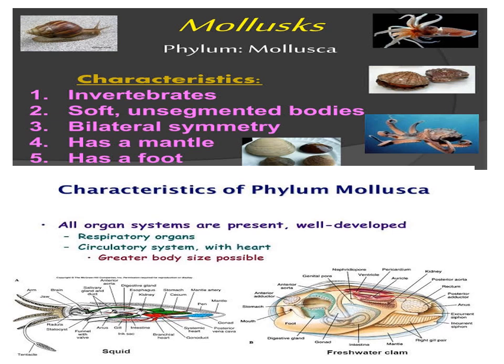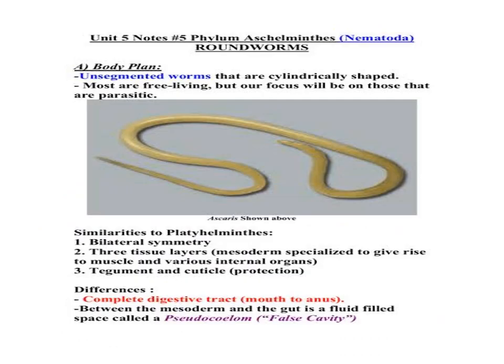So Mollusca characters: an invertebrate with a soft, unsegmented body, bilateral symmetry, mantle, and foot. Some live in freshwater, some in marine water, some in terrestrial habitats. So this is phylum Mollusca.